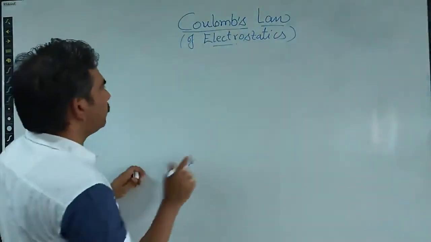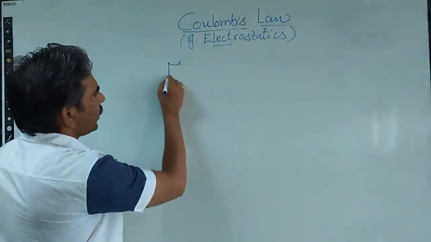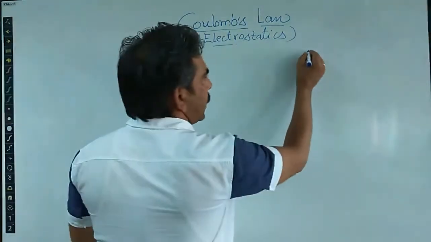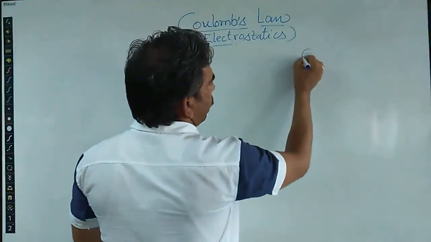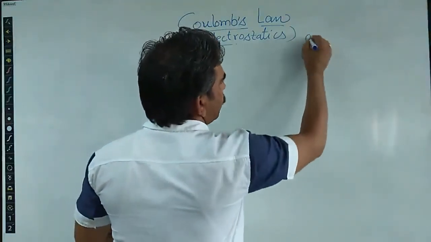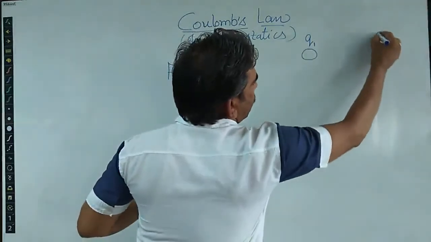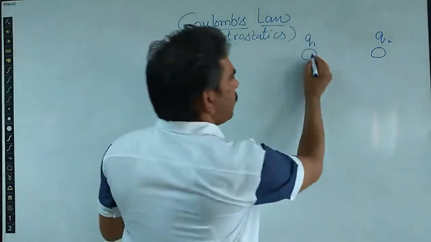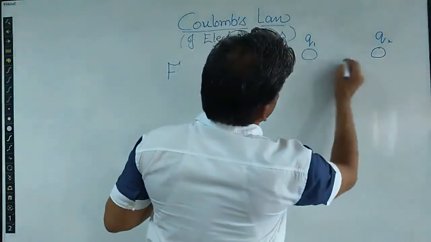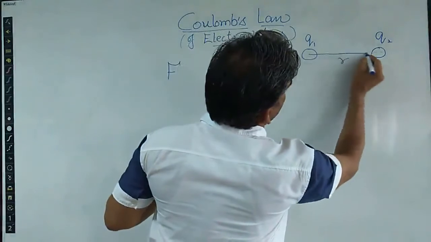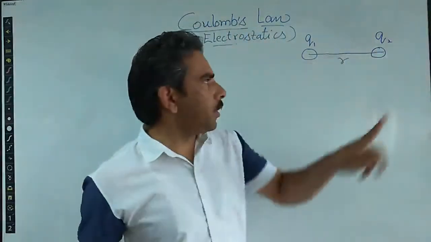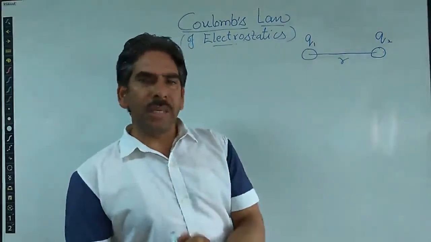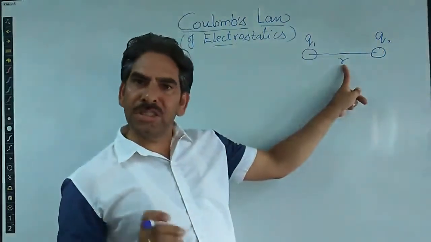He said that the electrostatic force between any two charges, suppose we have two charges of any kind, this is charge Q1 and this is charge Q2. These are charged particles or charged objects separated by some distance R, and the size of the particles is very, very small in comparison to the distance between the charges.